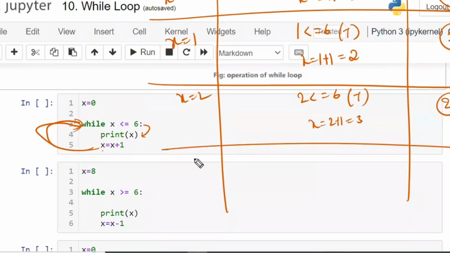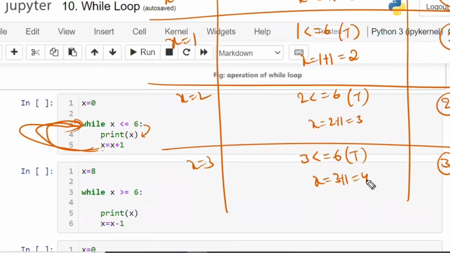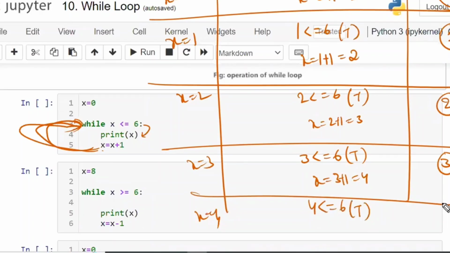Now X is equal to 3 and it will come back to the same position. Again it will check whether 3 is less than or equal to 6. Again it is true. So print X, that is 3, and X is equal to 3 plus 1, which is 4. Now X is equal to 4. Again it checks 4 is less than or equal to 6. Again the condition is true. Print X, that is 4, and X is equal to 4 plus 1, which is 5.